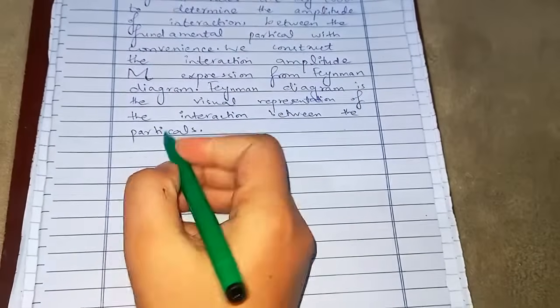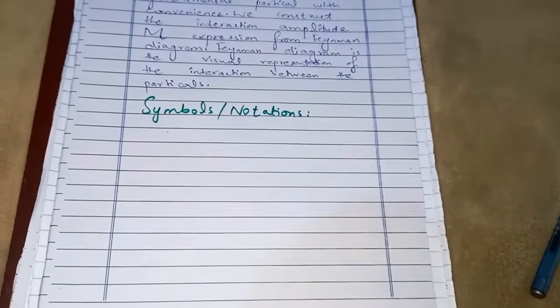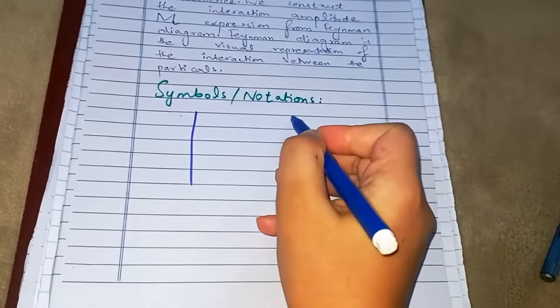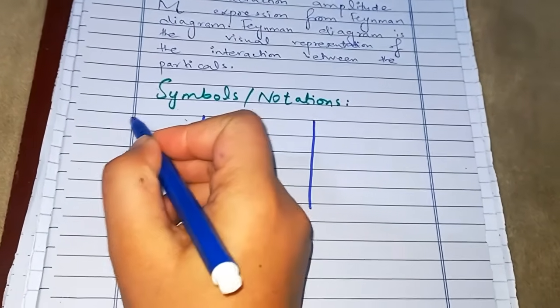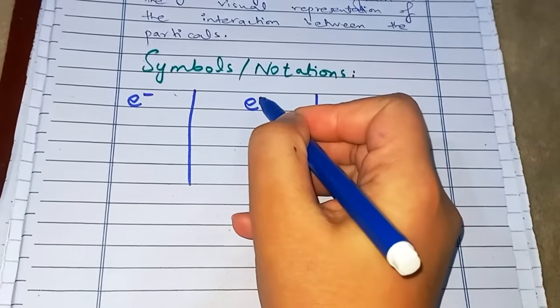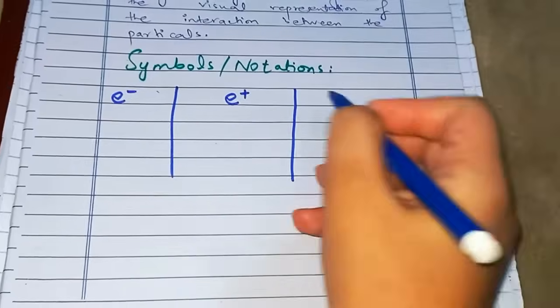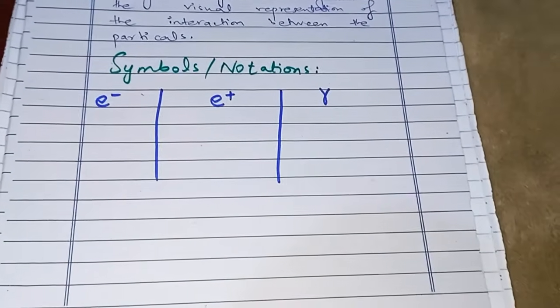So let's see the symbols and notations that we will be following, and it will help us understand the whole thing that's going to happen later on. And understanding it beforehand is really a wise thing to do. So here I'll be writing for electrons. I can represent electron by e minus, I can represent positron by e plus. Okay, we can represent photons by gamma sign.